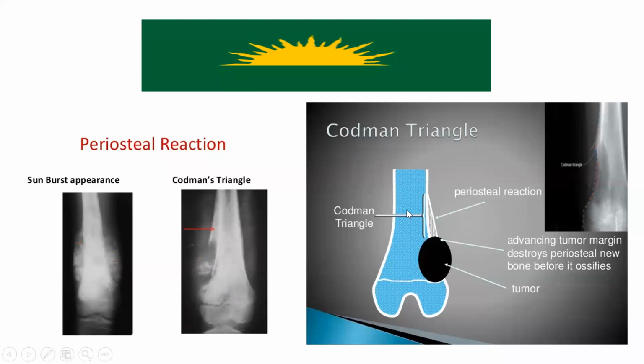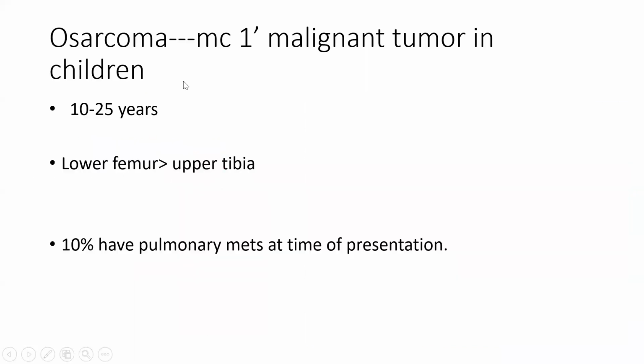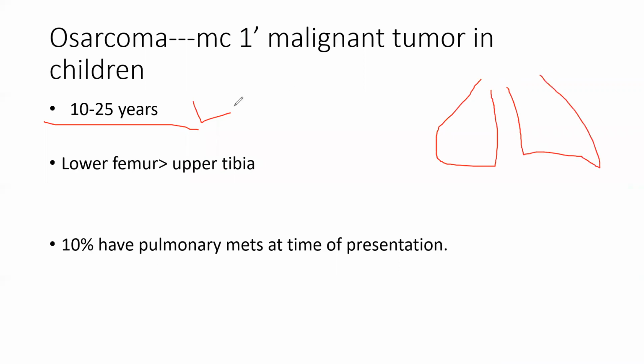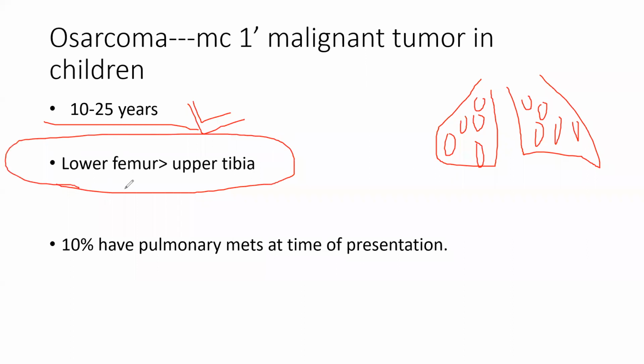There are two other things: one tumor can be inside, intramedullary, which is classical, and one in the cortex, the other types. It is the most common malignant tumor in children. If you see any child with osteosarcoma, you will be like, oh God. Go and see his chest, you will find some metastasis. It is such a malignant tumor that the morbidity and mortality is too much. As I already told you, around the knee joint, I don't know why, but lower femur is more common.